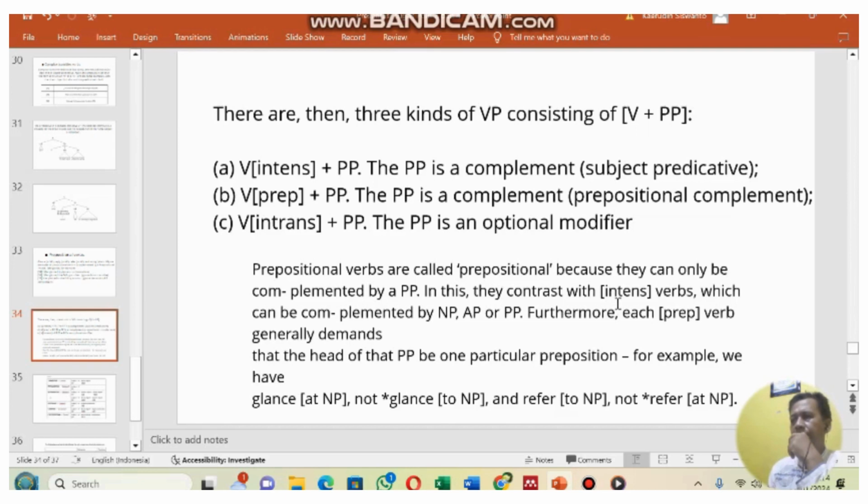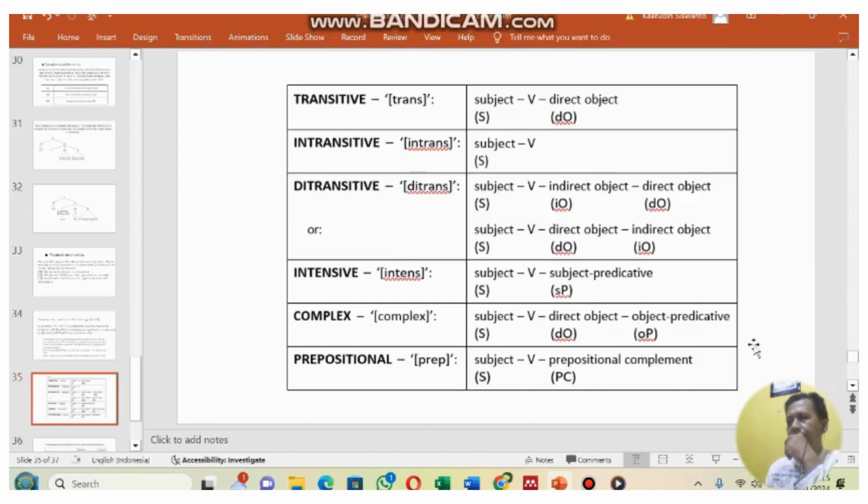Prepositional verbs are called prepositional because they can only be complemented by a PP. They contrast with intensive verbs, which can be complemented by NP, AP, or PP. Furthermore, each prepositional verb generally demands that the head of that PP be one particular preposition. For example, we have glance at NP, not glance to NP, and refer to NP, not refer at NP. This is the summary.